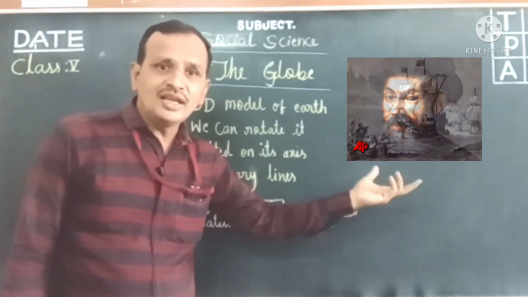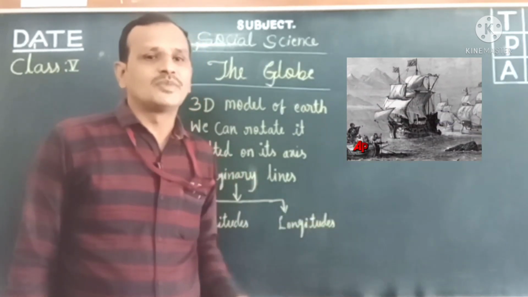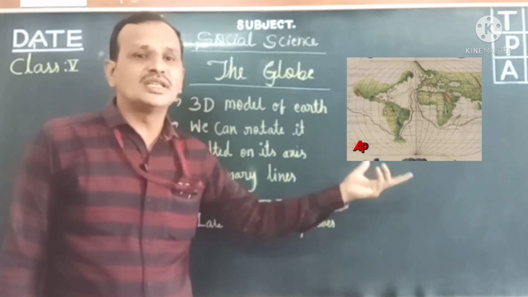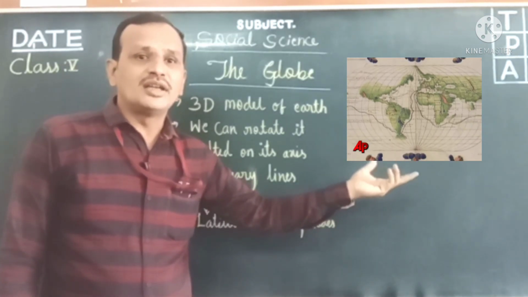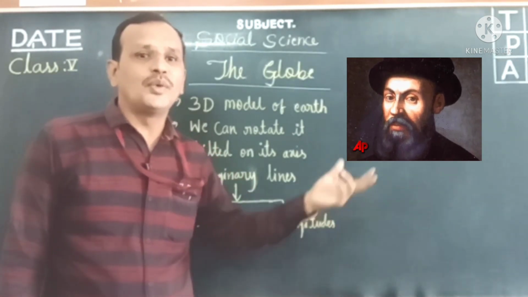Therefore he proved it by traveling the entire Earth. Here, a voyage means a long journey involving travel in sea or in space. So that is the meaning of voyage.